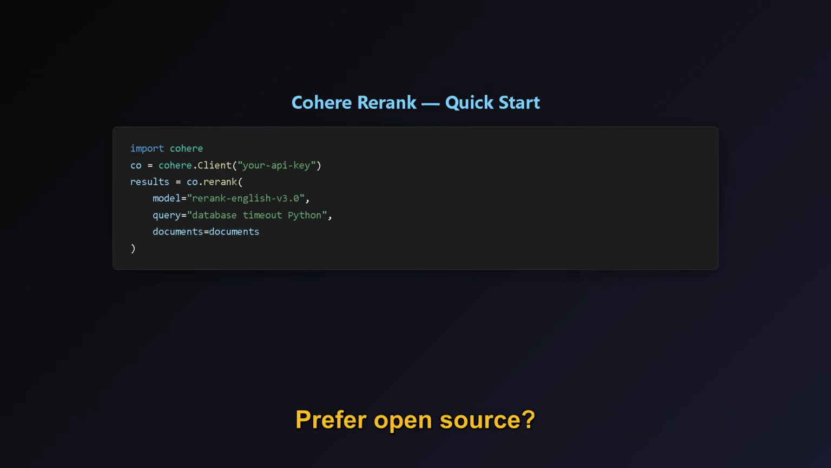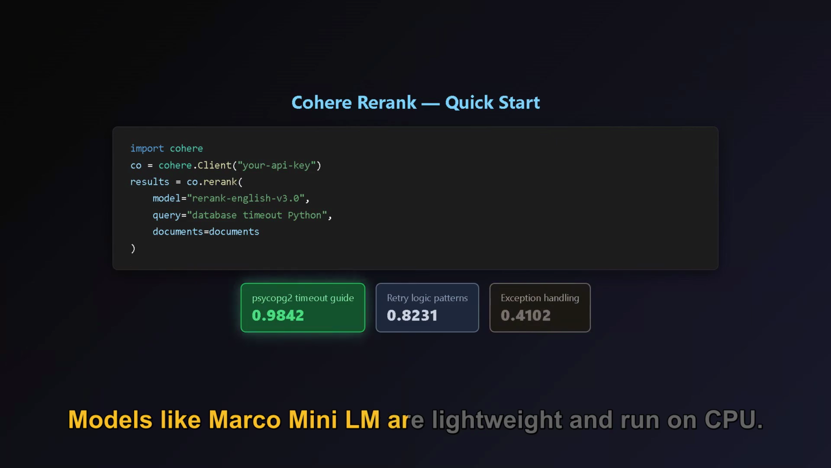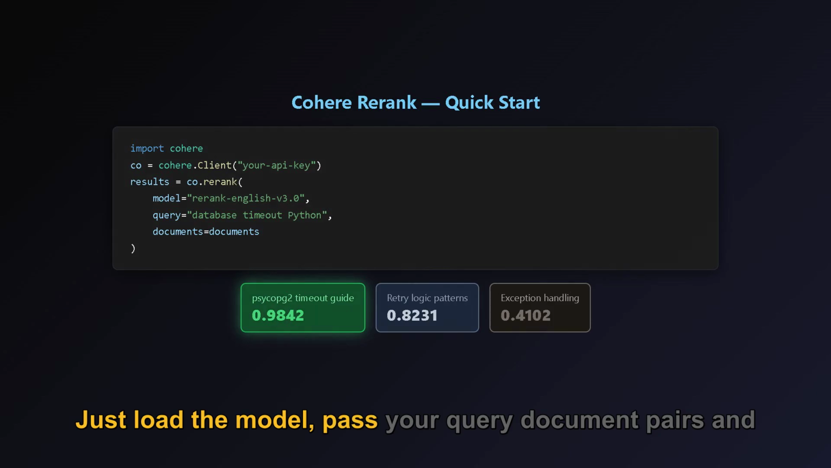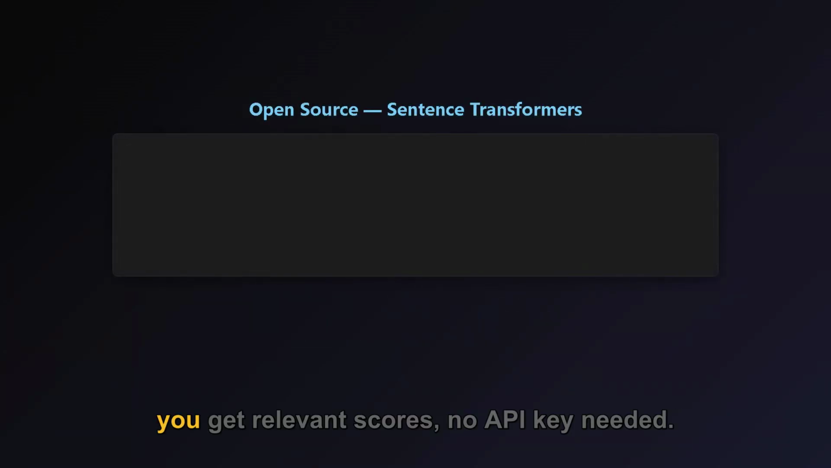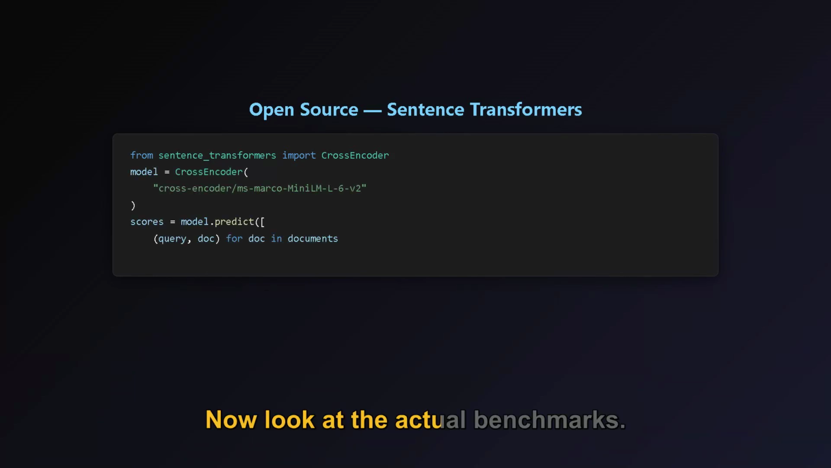Prefer open source? You can use cross-encoder models from sentence transformers. Models like MiniLM are lightweight and run on CPU. Just load the model, pass your query document pairs, and you get relevance scores. No API key needed. Now look at the actual benchmarks.